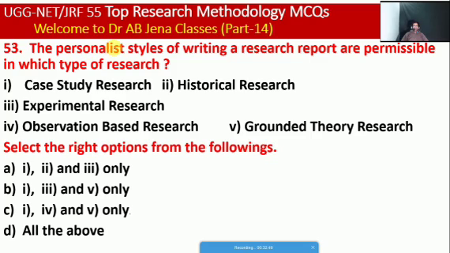So next one, the personal styles in writing a research report are permissible in which types of research: first, case study research; second, historical research; third, experimental research; fourth, observation based research; fifth, grounded theory research. So friends, select the right option from the following: A, first, second, third only; B, first, third, fourth only; C, first, fourth, fifth only; D, all the above. So friends, here C is the right option. It's case study, as well as observation based research and grounded theory research. So these are the reports in which personal style is permissible.